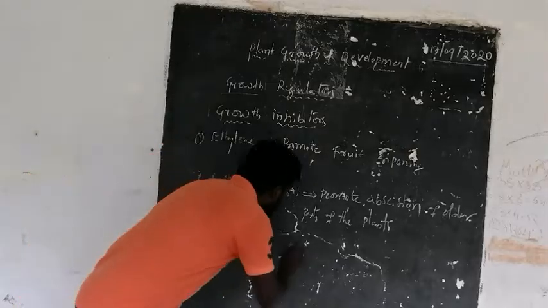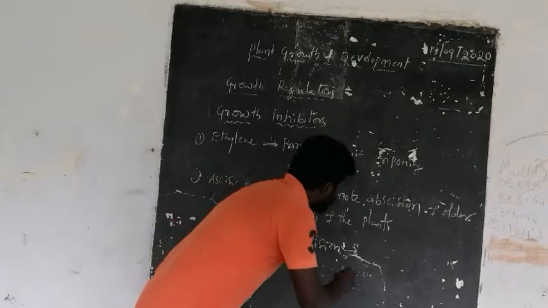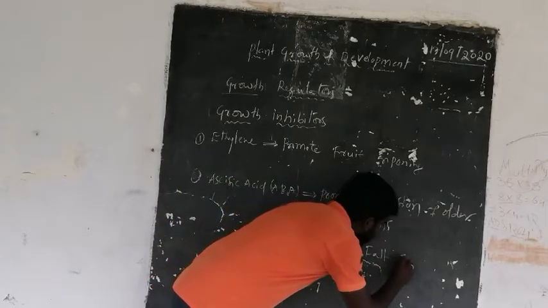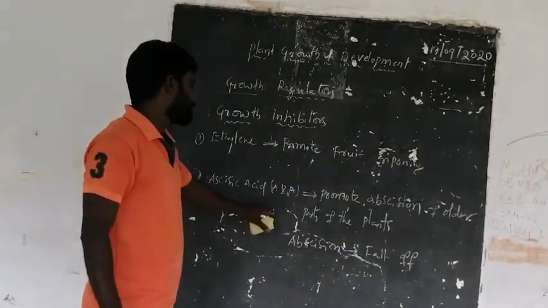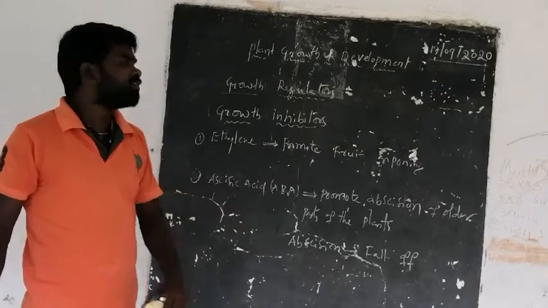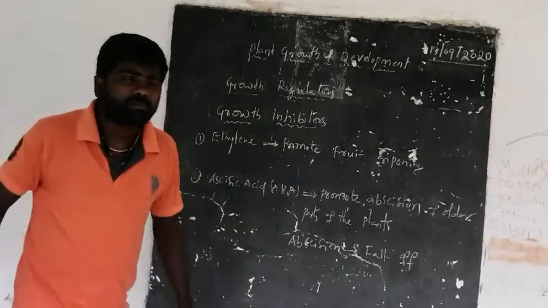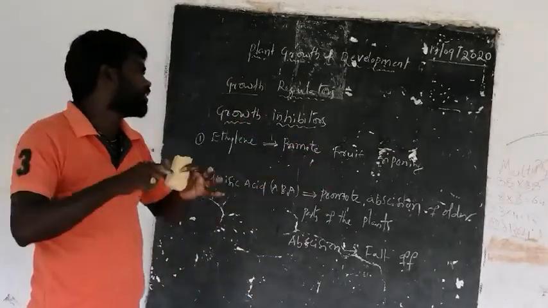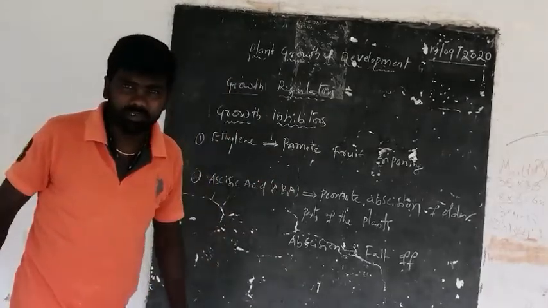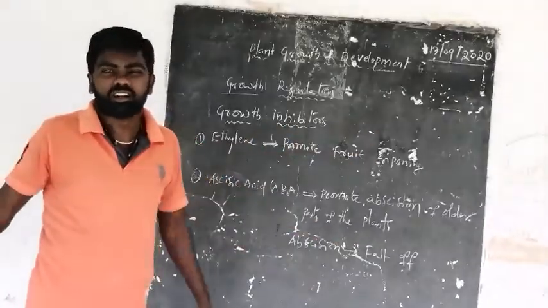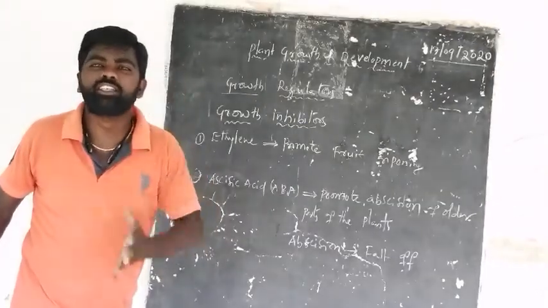What is abscission? It means falling off. The older parts fall off. Abscission means fall off. For example, in plants with many leaves and stems, the leaves after a certain age become yellowish, and they become orange in color. They become orange because their age is completed.